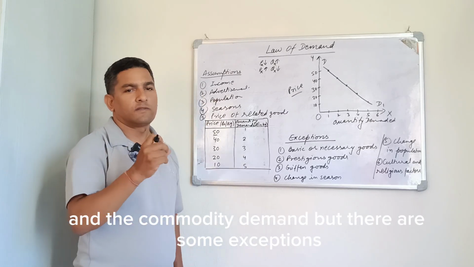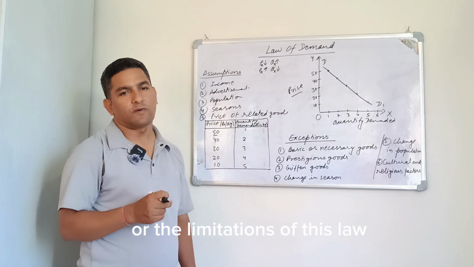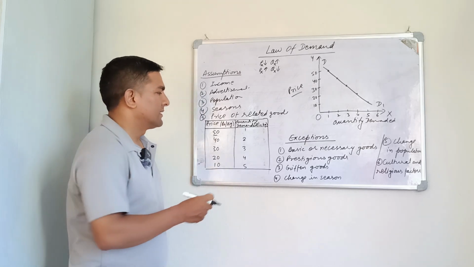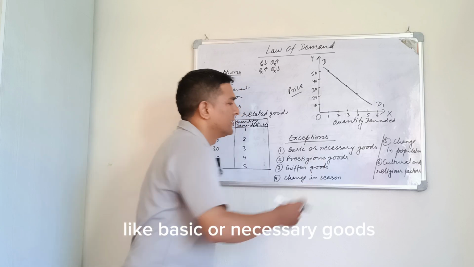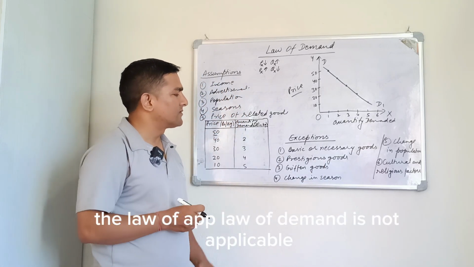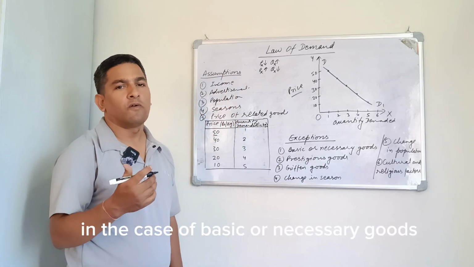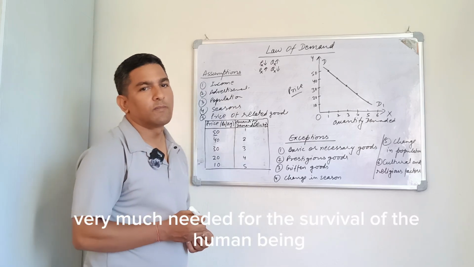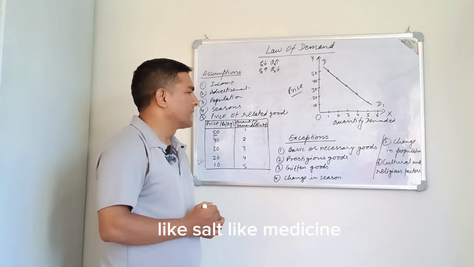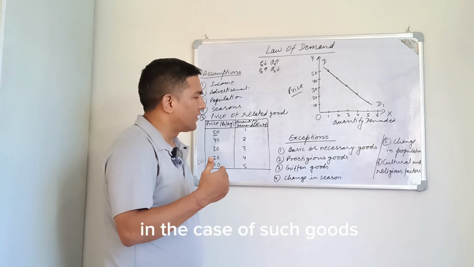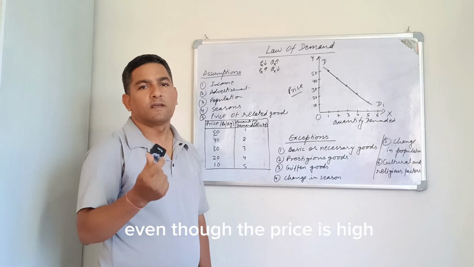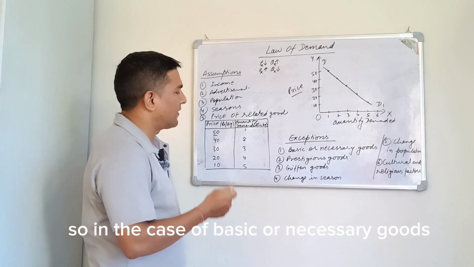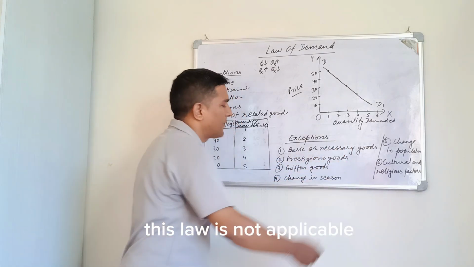But there are some exceptions or the limitations of this law. Some of the exceptions or the limitations of the law of demand are basic or necessary goods. The law of demand is not applicable in the case of basic or necessary goods, which are very much needed for the survival of the human being, like salt, like medicine. In the case of such goods, even though the price is high, the demand of such goods will not decrease. So in the case of basic or necessary goods, this law is not applicable.